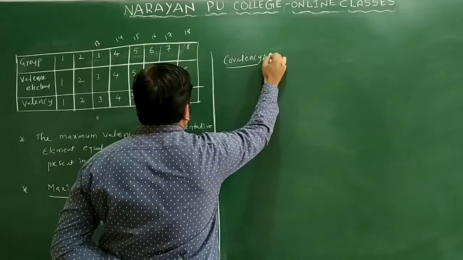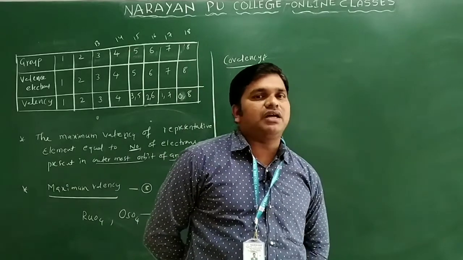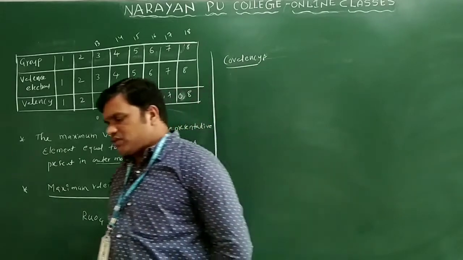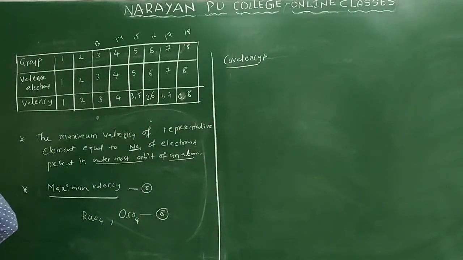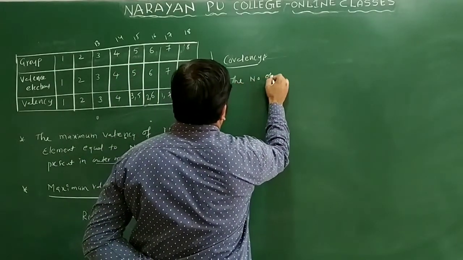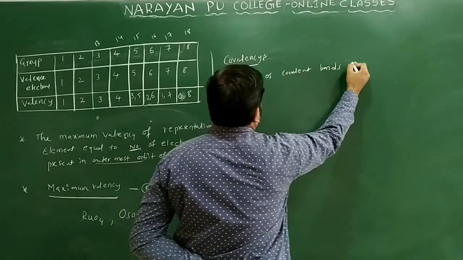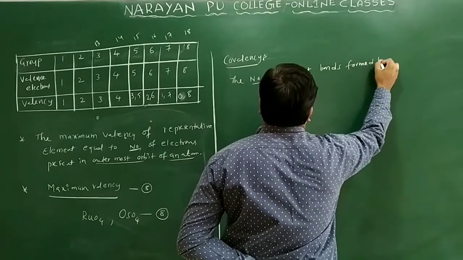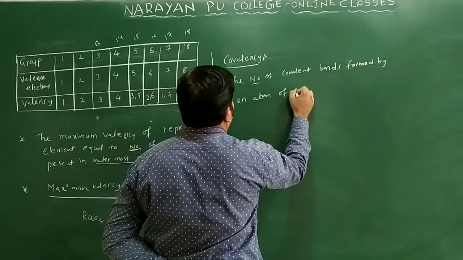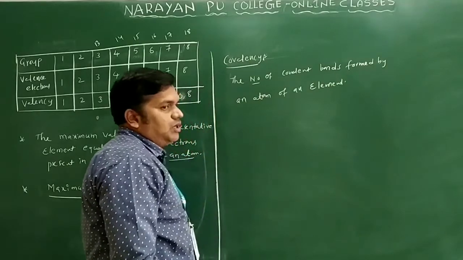What is meant by covalency here: the maximum number of covalent bonds formed by an atom in a compound is called covalency only. So we'll see some examples for this covalency. What is the definition? The number of covalent bonds formed by an atom of an element is called covalency only.